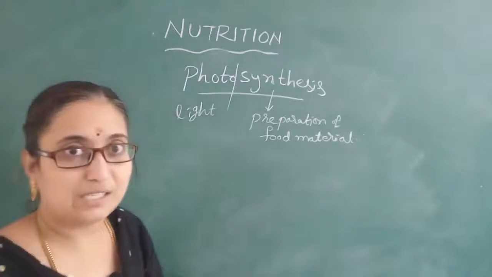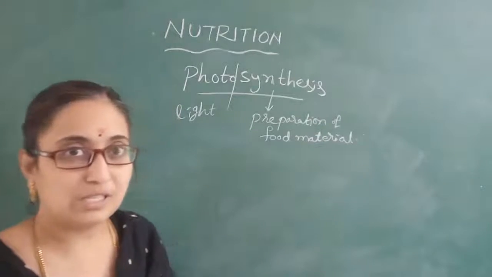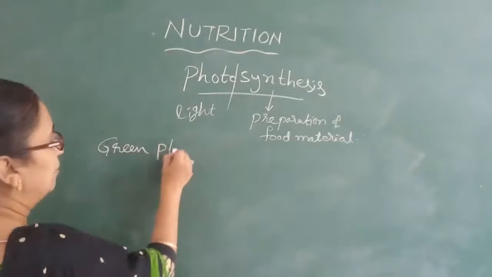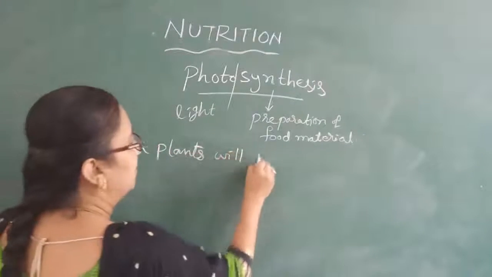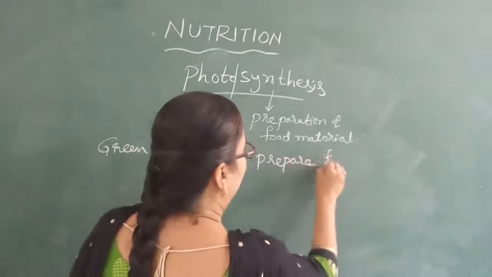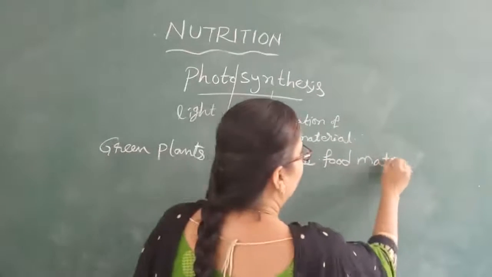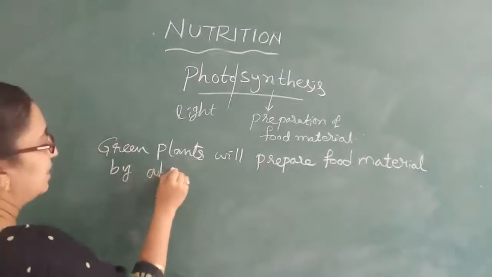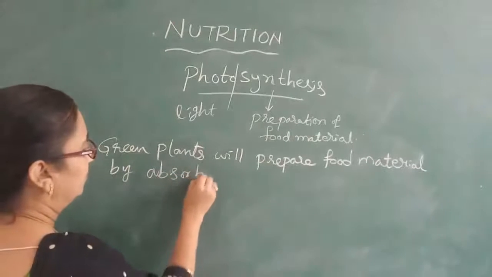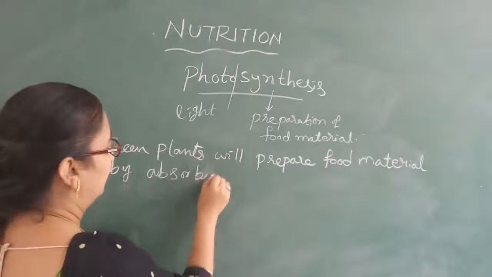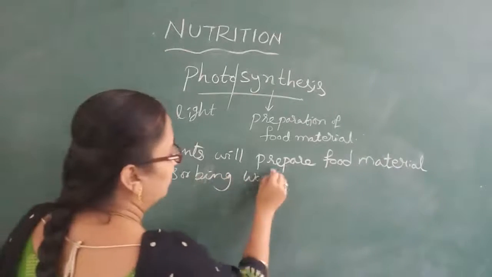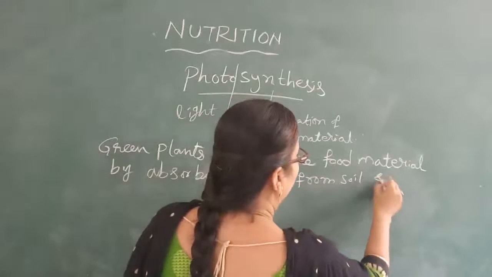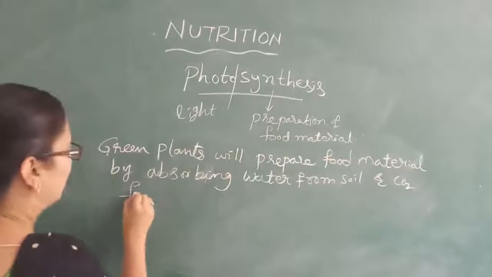Now I will write the definition of photosynthesis. Photosynthesis is: green plants prepare food material by absorbing water from the soil and carbon dioxide from the atmosphere,